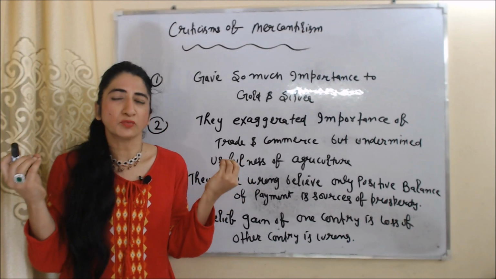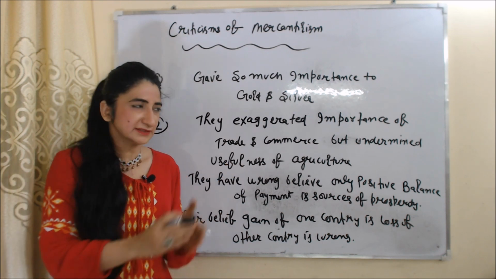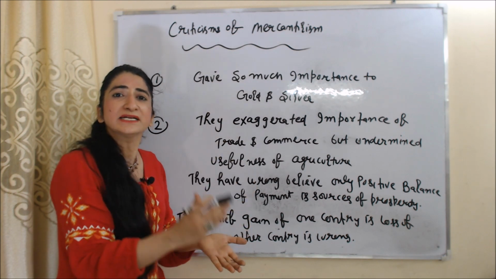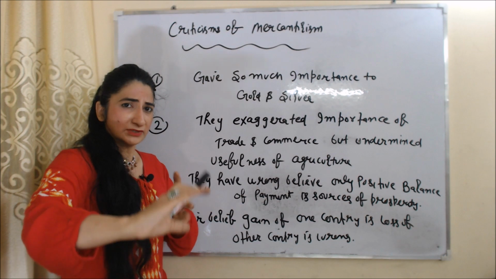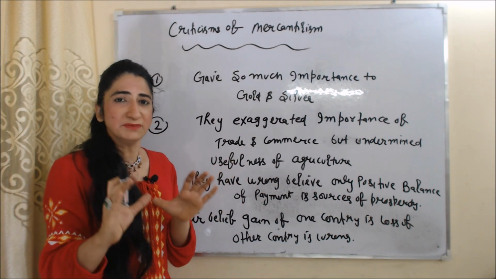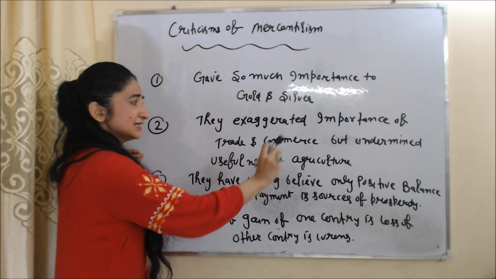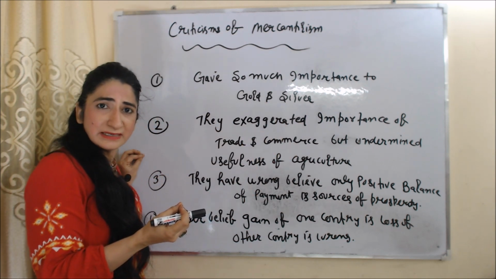Now we are going to talk about criticisms of mercantilism. First criticism is they gave so much importance to gold and silver and neglected the importance of other things. Next criticism is they exaggerated importance of trade and commerce but undermined usefulness of agriculture.